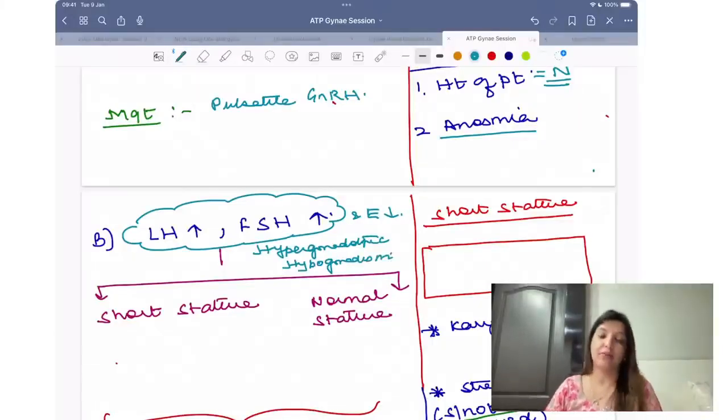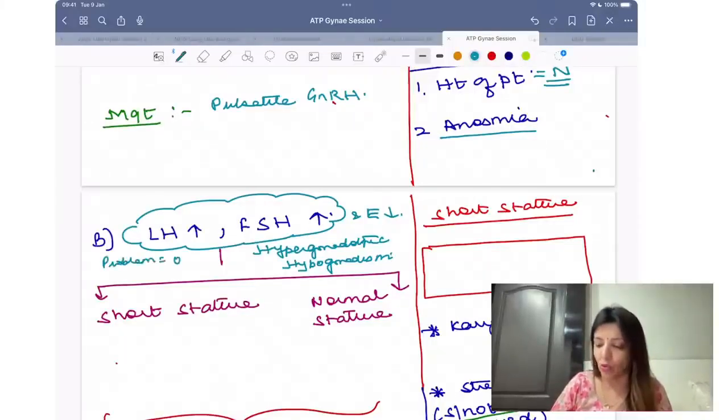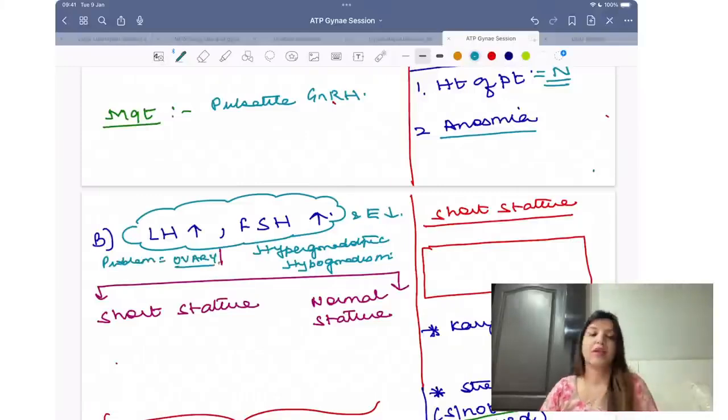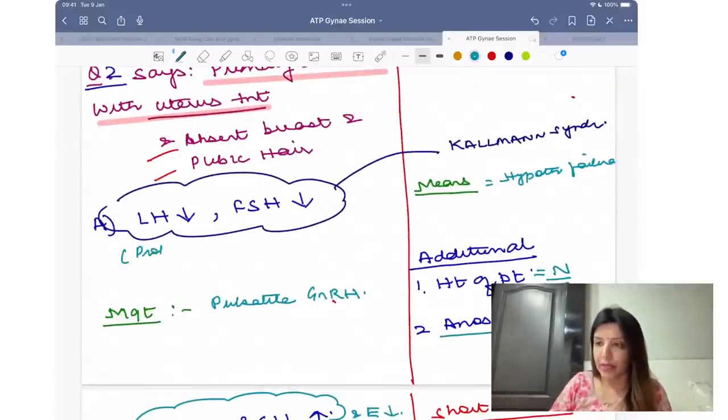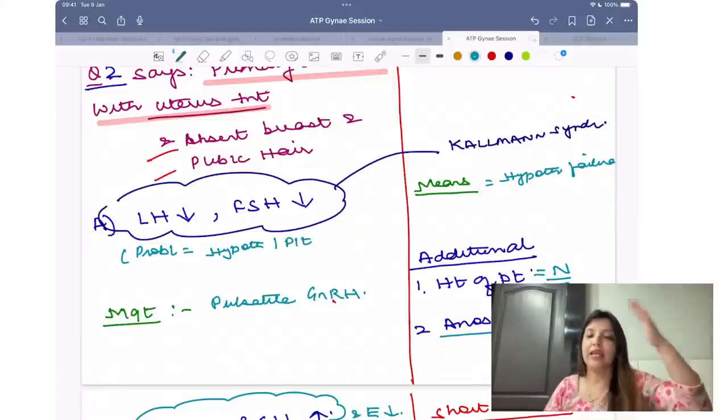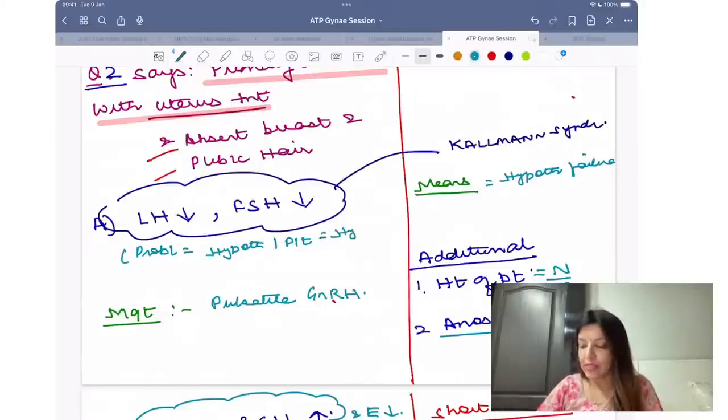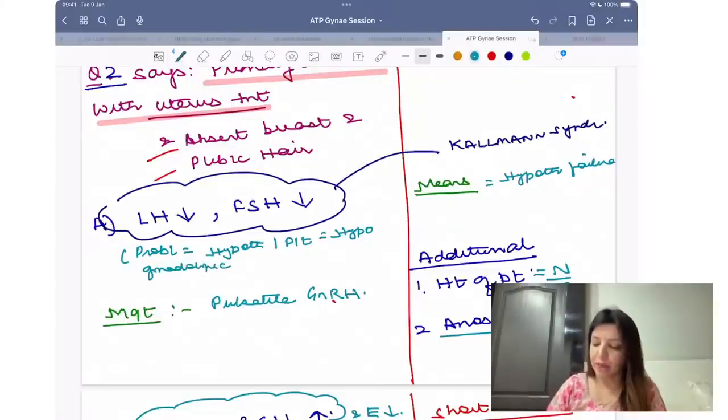हाइपरगोनाडोट्रोपिक हाइपोगोनाडिज्म. इसका मतलब ही ये होता है कि प्रॉब्लम कहां पर है? Problem is in ovary. राइट, जब भी प्रॉब्लम हाइपोथैलेमस या पिट्यूटरी की होगी, whenever the problem is in hypothalamus or the problem is in pituitary, LH FSH levels will be low, and that is called as hypogonadotropic hypogonadism.